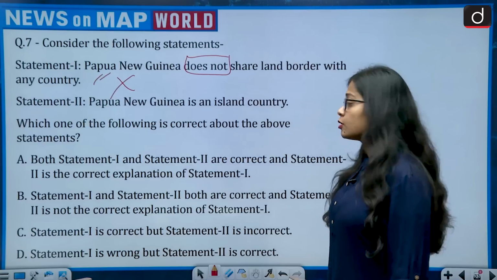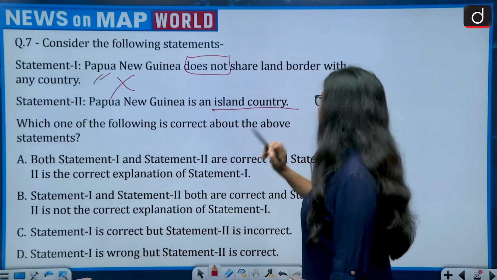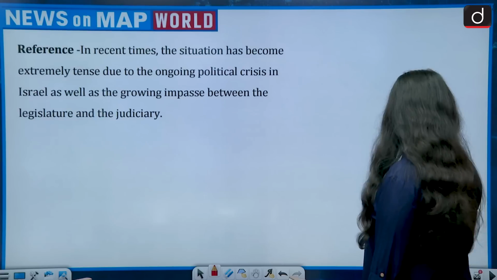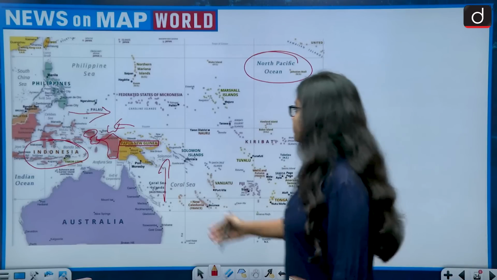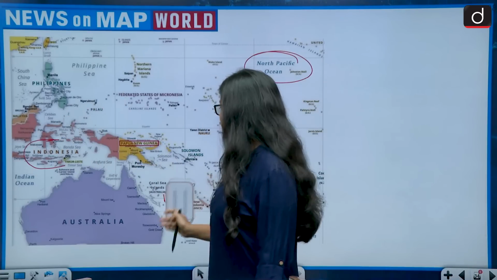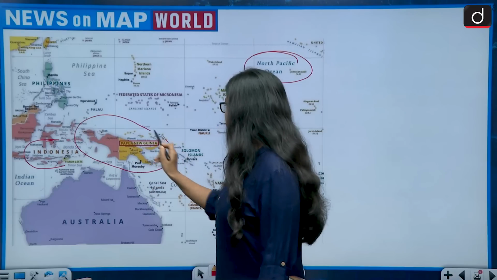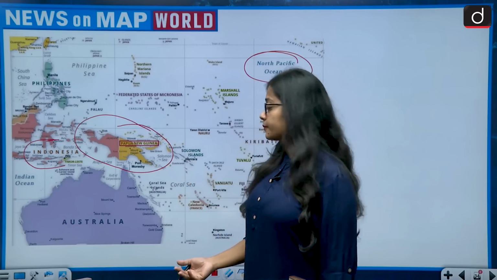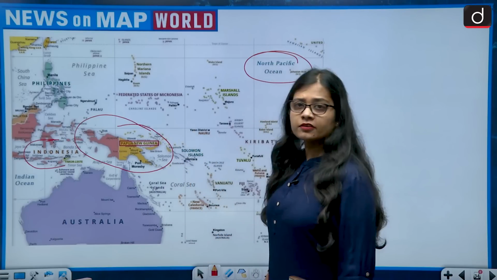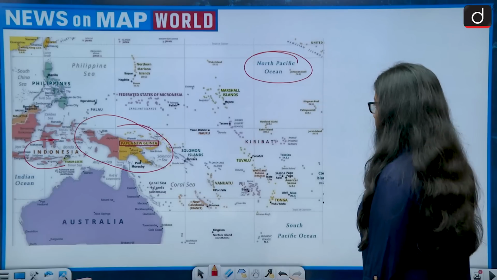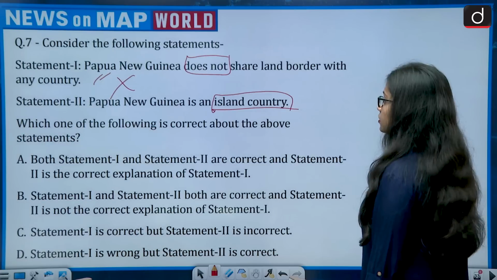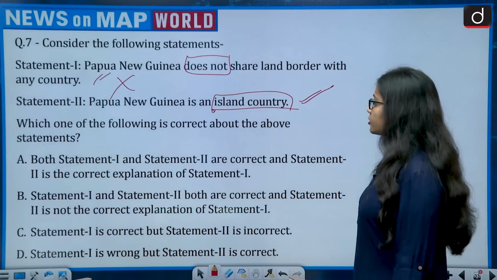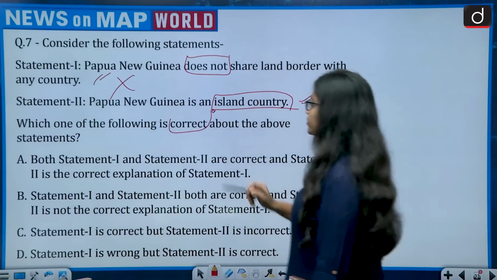Statement 2 says Papua New Guinea is an island country. Then this is absolutely right. Even looking at the map, we can easily say that yes, it is an island country. This is the location of Papua New Guinea, and we can easily see that it is an island country, and it is not very big in size also. So this is correct. Which of the following is correct about the above statements?